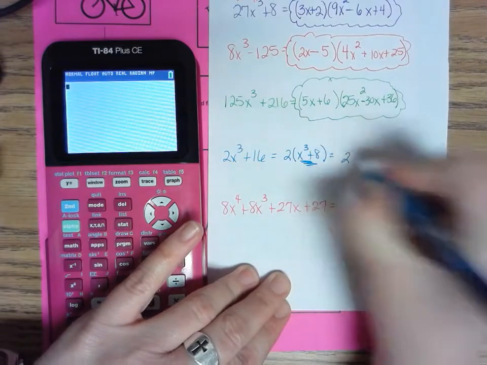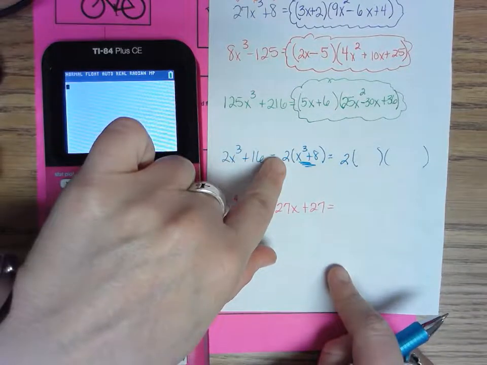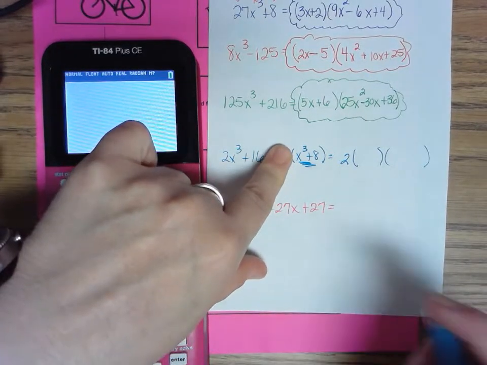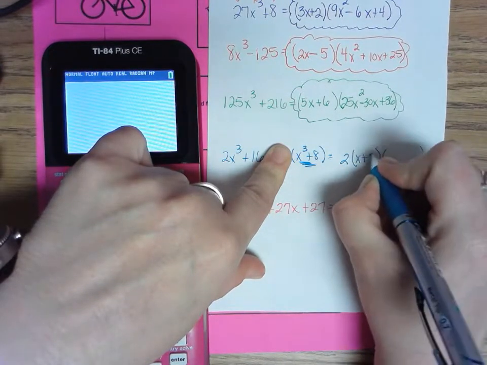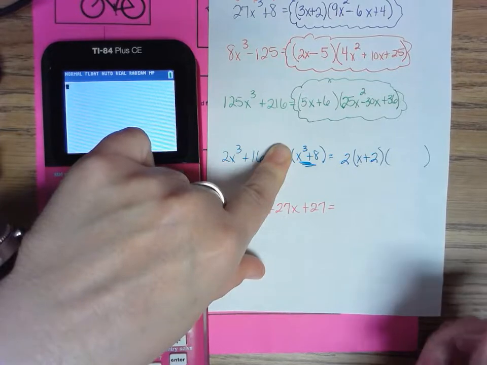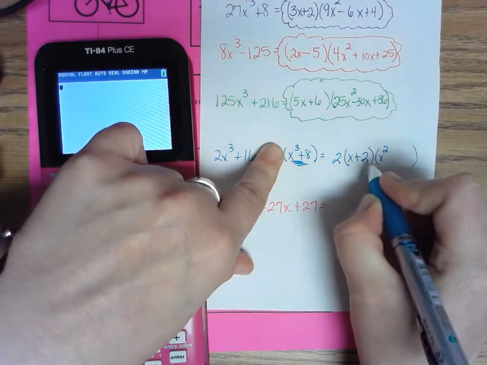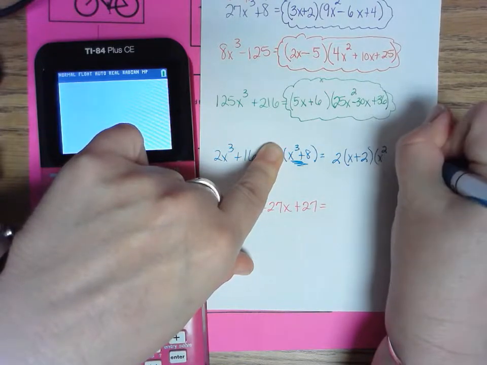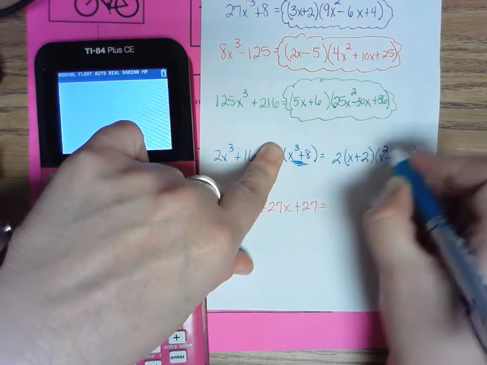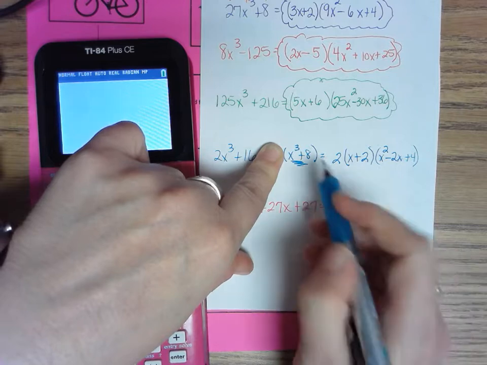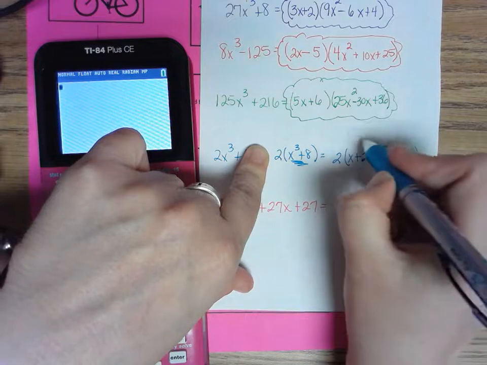The GCF stays, so I'm just going to ignore the 2. It came from right there. I took it out at the beginning. So all I'm looking at is this problem. The cube root of x cubed is x, plus the cube root of 8 is 2. 2 times 2 times 2. I take my first term and I square it, so that's x squared. My second term, 2 times 2 is 4. I need the opposite sign, and I multiply these two together, so that's 2x. So I factored this guy into these two parentheses, and originally I took out a greatest common factor, so there's my final answer.